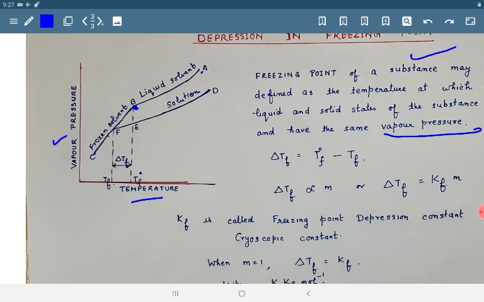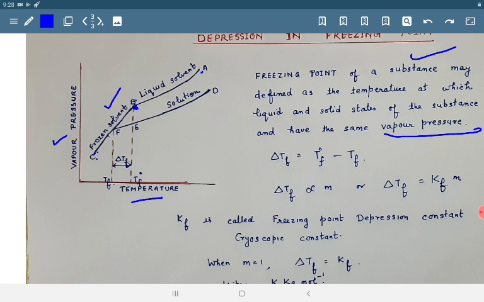So at point B, liquid and solid states of pure solvent coexist. AB represents the liquid state of the solvent, and BC represents the solid state of the solvent, or frozen state of the solvent.